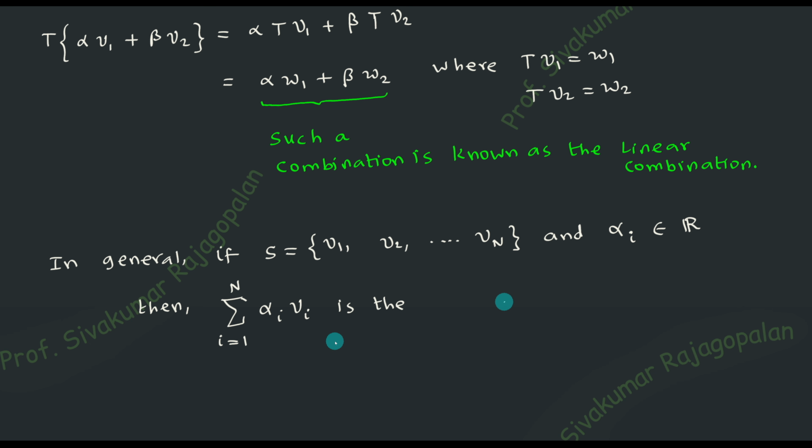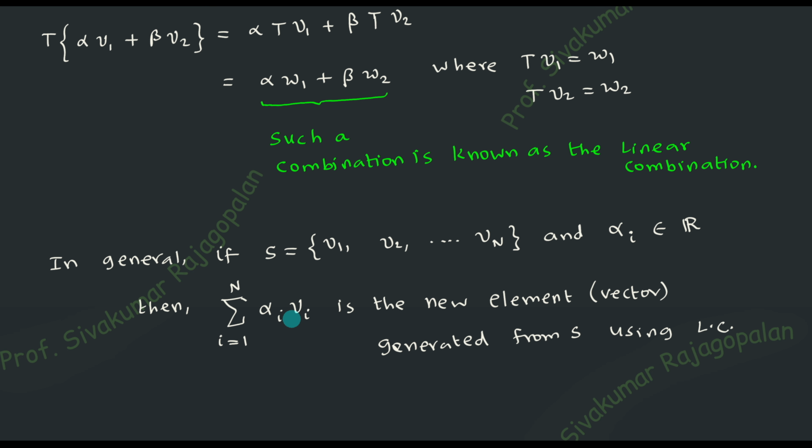That's not the point. Now you can understand that with the product here, alpha times the element, a product is there and an addition is there, so such a combination is a linear combination. This particular expression is the linear combination in general, because we are going to consider a large number of elements in the vector space. That's all about it. And so I would like to finish this statement that I am writing. That's all. So it is a new element which is generated from S using the linear combination.